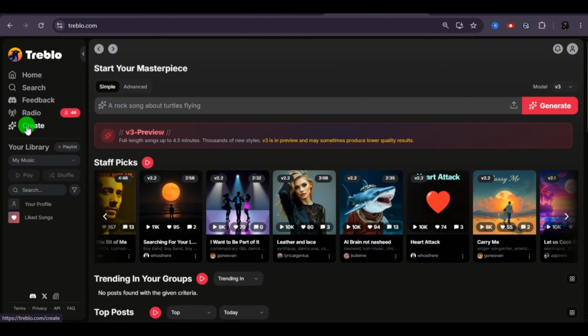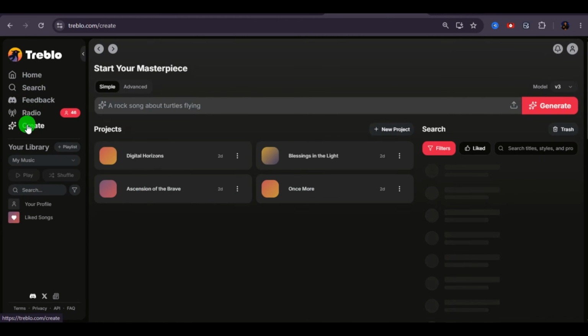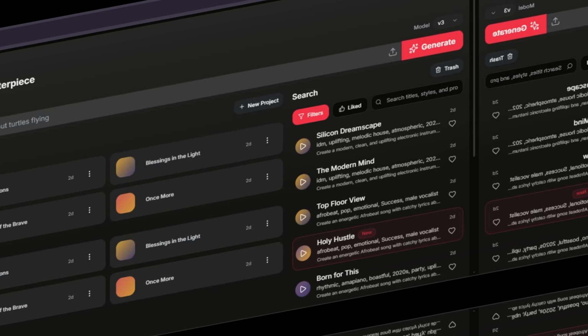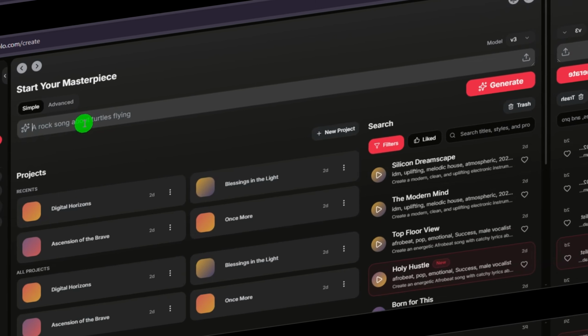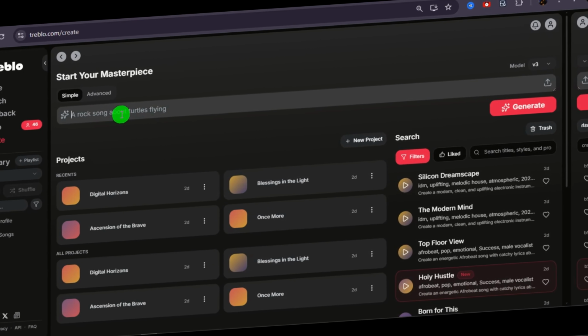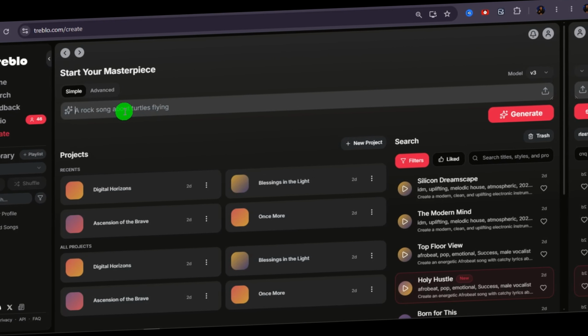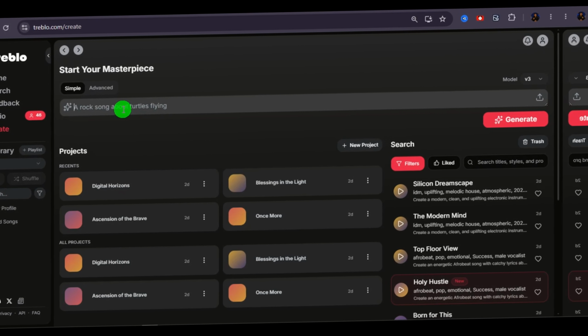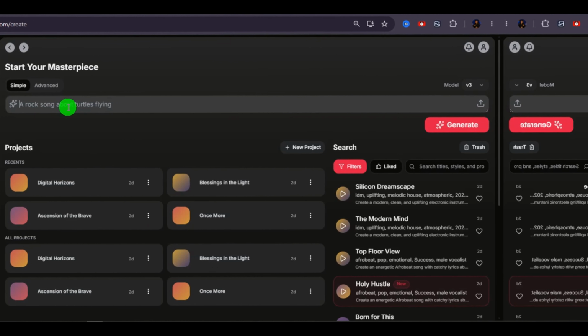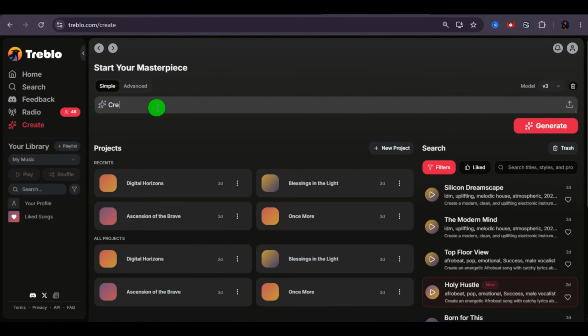On the left sidebar, click Create. This will open a text box where you can describe the type of music you want to generate. Here's the first thing I want you to understand. Don't treat this tool like a basic AI music generator. Treat it like a music producer sitting right in front of you. You don't need technical music terms, just describe your idea in plain English. For example, I'm going to type, "Create an inspiring pop song about chasing your dreams."